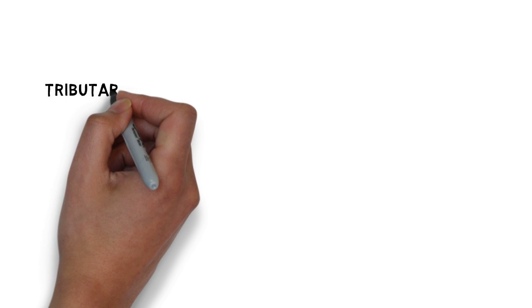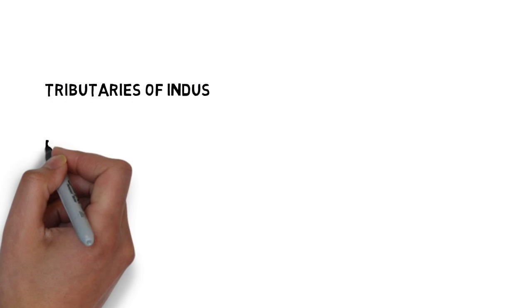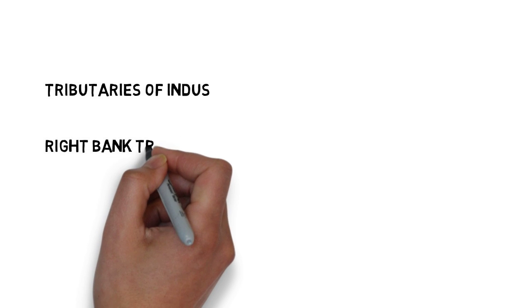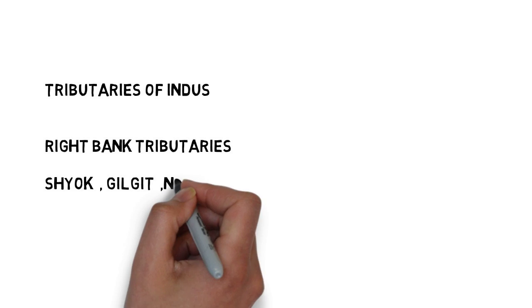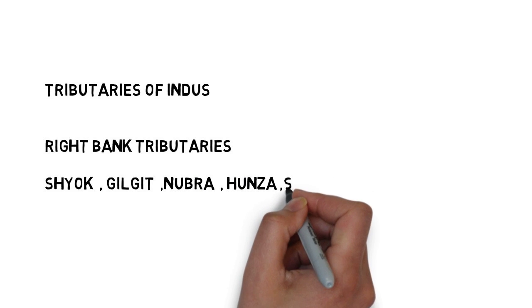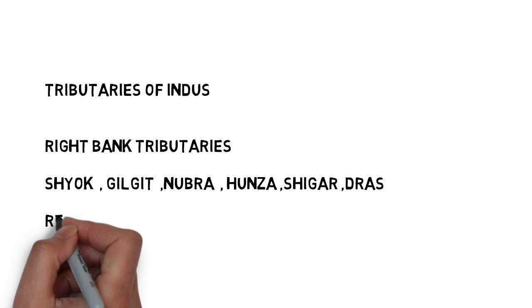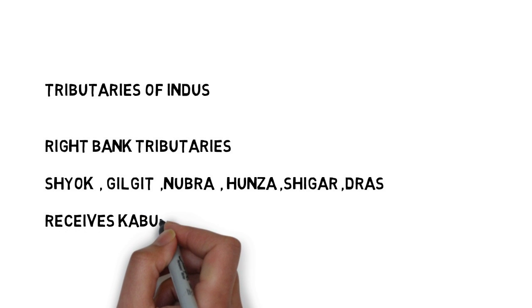Now let us come to the tributaries of Indus river. The right bank tributaries of Indus are Shyok, Gilgit, Nubra, Hunza, Shigar, Dras. Indus receives Kabul river when it emerges out of Attock Hill, where it turns round. We have seen that image.